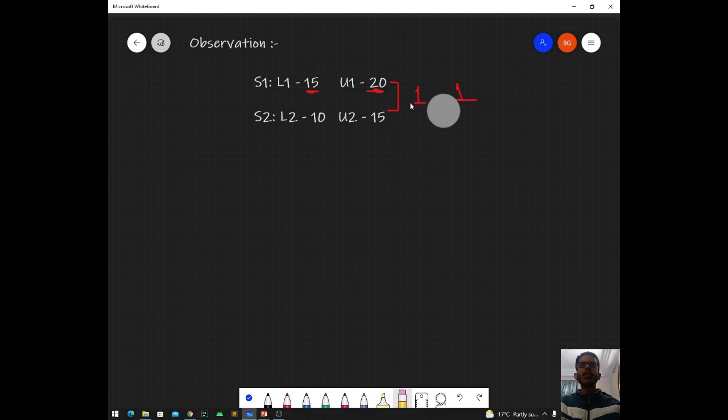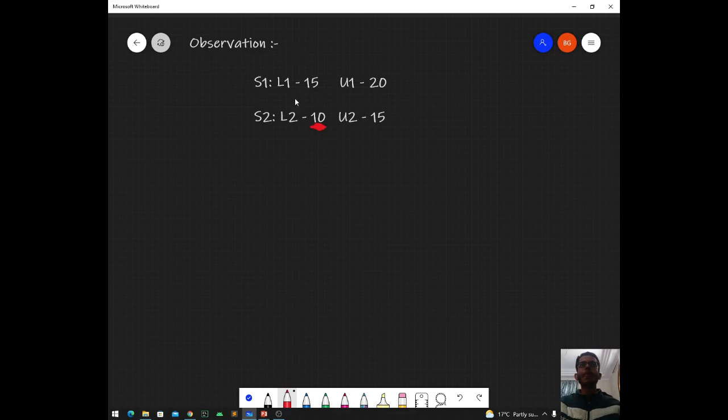Now what we will be seeing is that L2 can sing starting from 10. The lower limit of singer 2 is 10, and the lower limit of singer 1 is 15. So we can clearly see that singer 2 can never lose the match to singer 1, because he can always sing in some more pitches in which singer 1 can't sing. So either there is going to be a tie, or singer 2 is going to be the winner. Only these two cases are possible, because singer 2 can sing in some more pitches in which singer 1 can't sing.